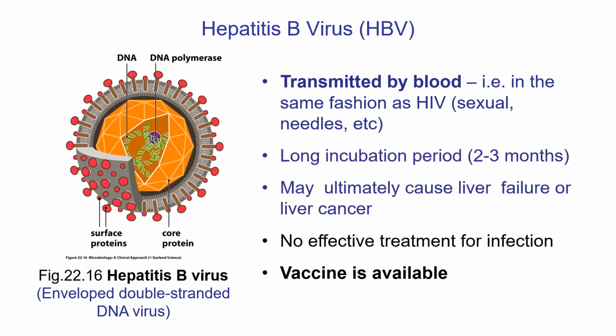The thing about hepatitis B is it's a relatively long incubation period, and people don't always know where they got it from, and can, in some cases, actually be connected with liver cancers. At the moment, there's no effective treatment for infection. The good news is there is a vaccine available for hepatitis B. I'm guessing, since most of you guys are relatively young, that you did get the hepatitis B vaccine in school when you were, I think, about grade 6 or 5 or something like that. So that's good for you.